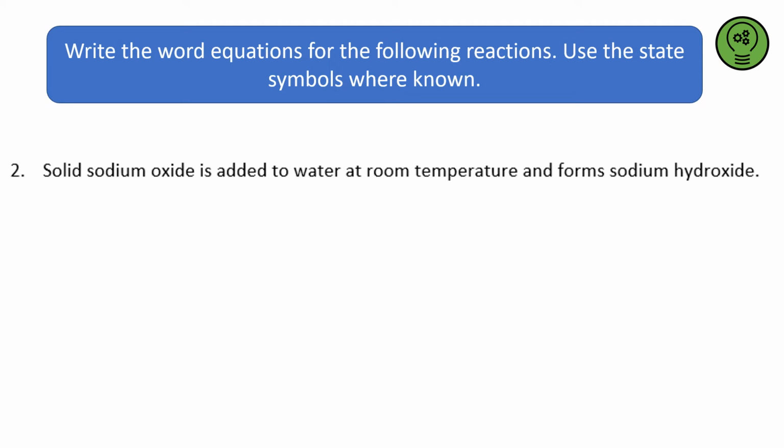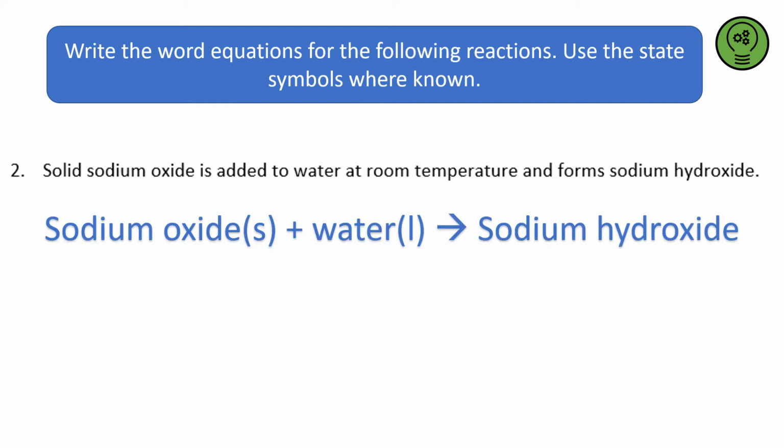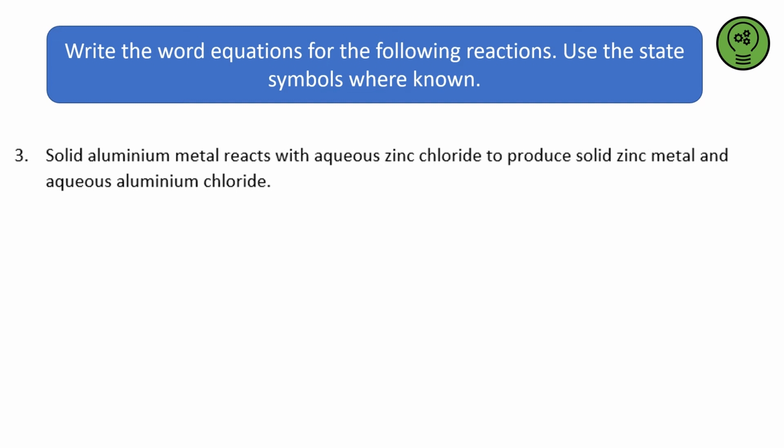Okay, so this one's a little bit trickier. There's a couple of state symbols missing, or there's one that you might be able to get hold of. So it says solid sodium oxide is added to water at room temperature and forms sodium hydroxide. So I have solid sodium oxide, and that's added to water, so they're the reactants. It says water at room temperature. Well, do you think water at room temperature is going to be a solid, a liquid, or a gas? Well, hopefully you'd recognise that water at room temperature is going to be a liquid. And so it looks something like this. Notice we don't have a state symbol for sodium hydroxide. We're not told. Okay, pause the video and have a go, please.